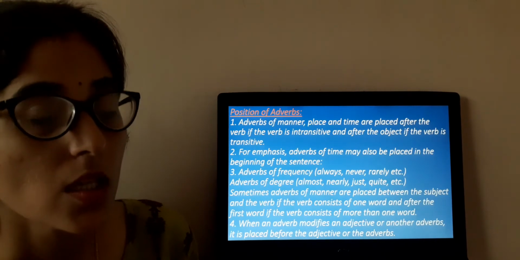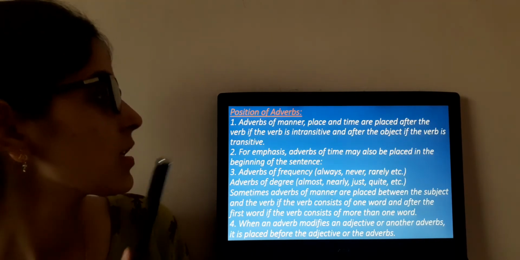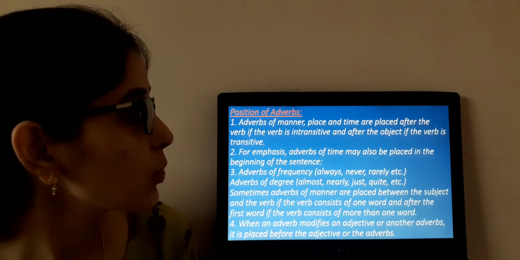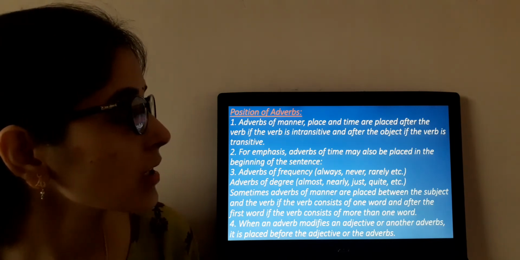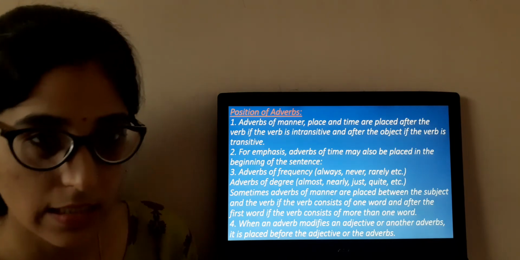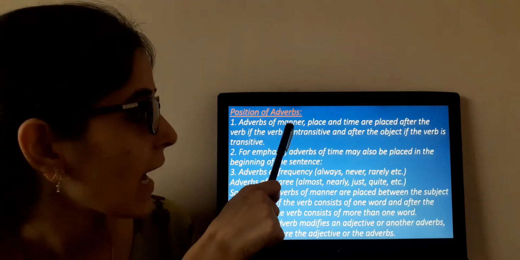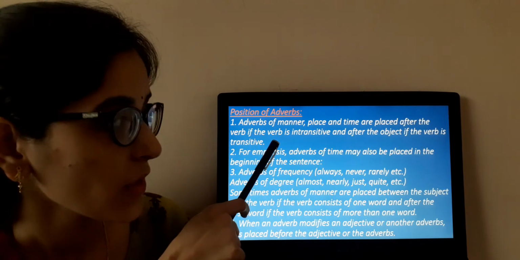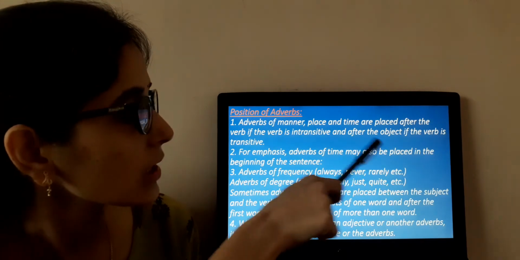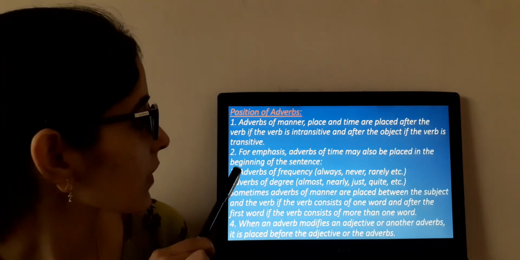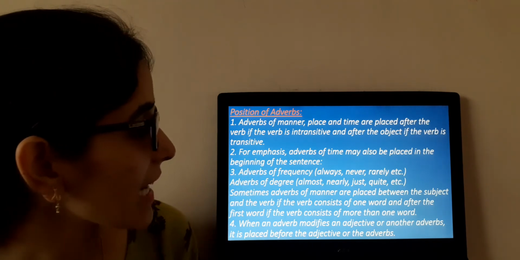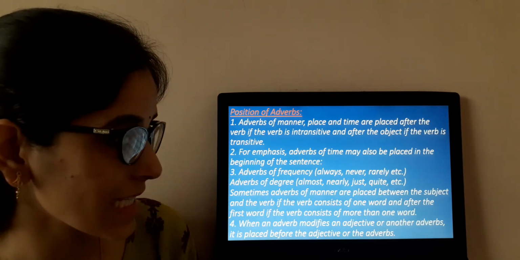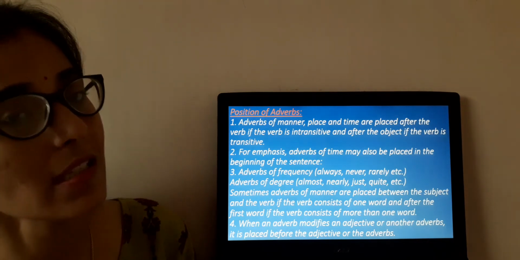Position of adverbs. So when and where to place adverbs. First point, an adverb of manner, place and time is placed after the verb if the verb is intransitive and after the object if the verb is transitive. You have to remember this thing. Clear? Number second, for emphasis an adverb of time may also be placed in the beginning of the sentence.